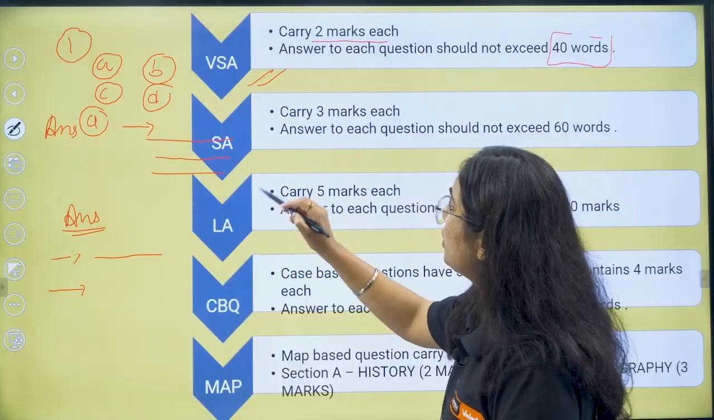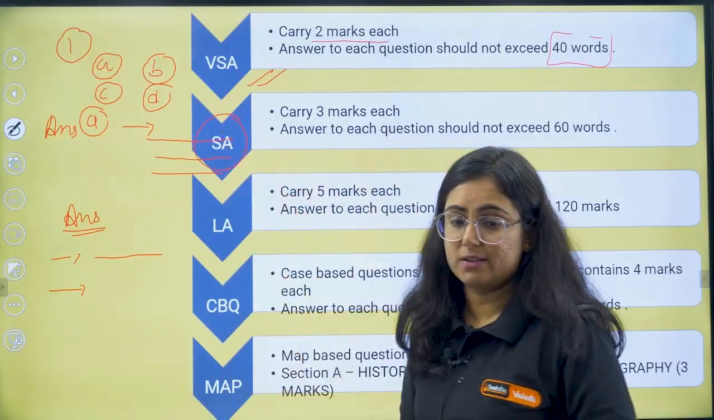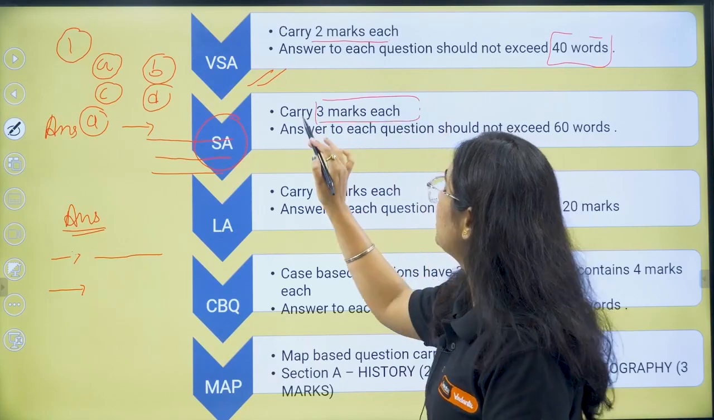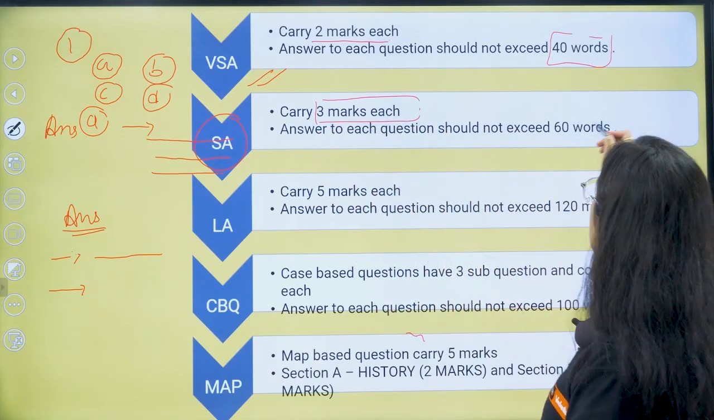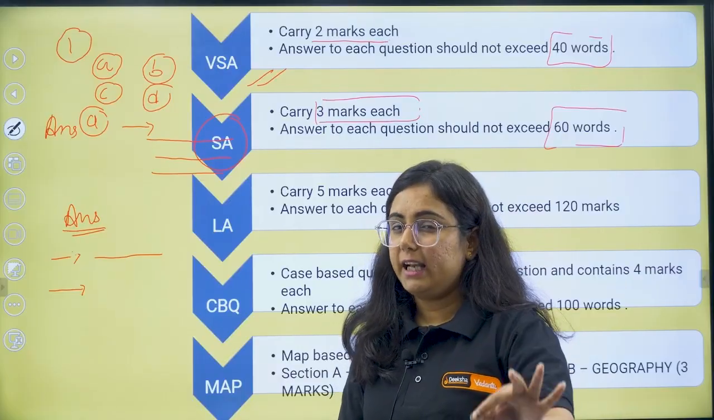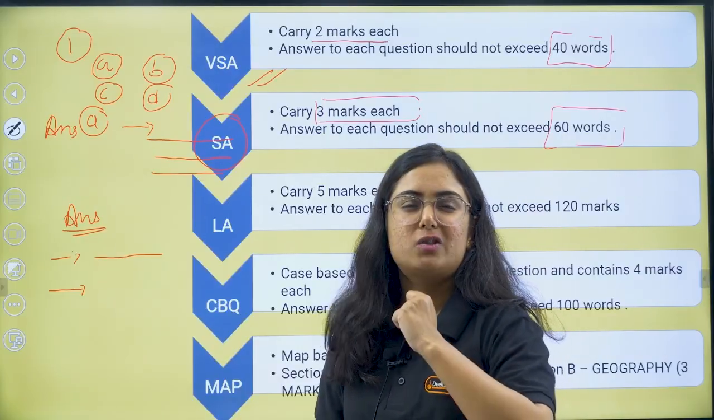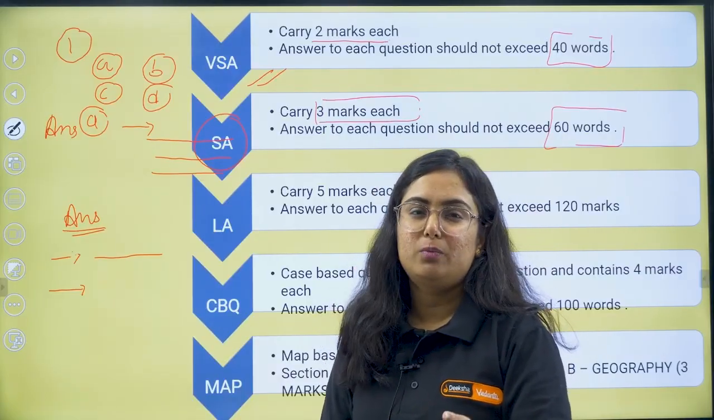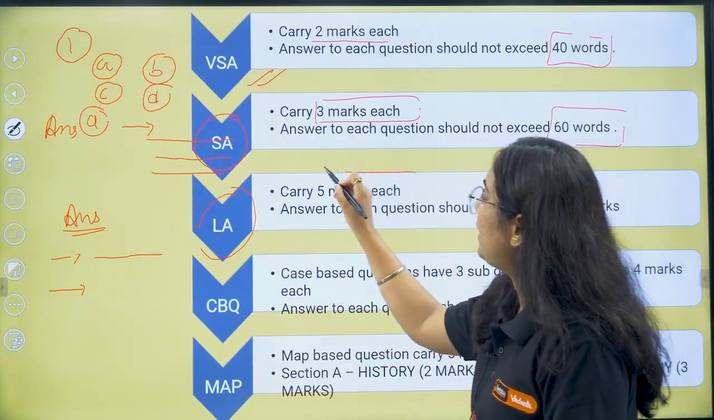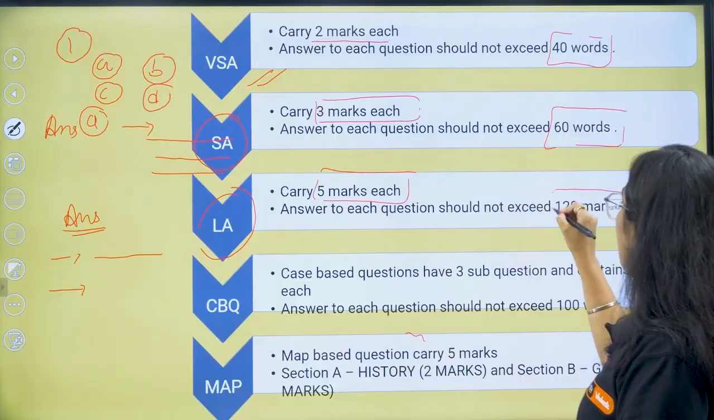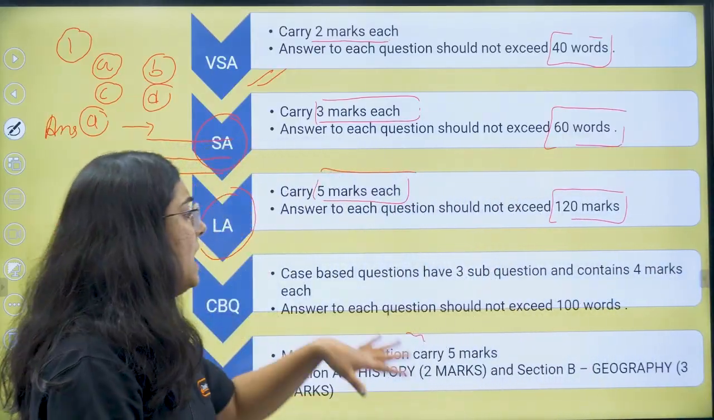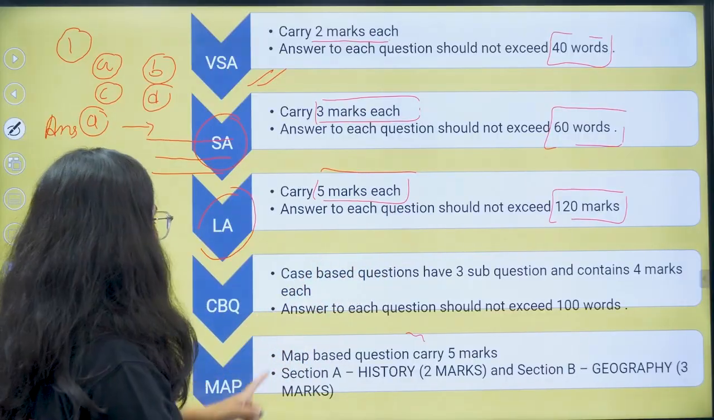We are talking about questions which are short answers, right? Questions with short answers carry 3 marks each. The answer to each question should not exceed 60 words. At the end of this, I'll tell you a strategy to score very well with your answers here. Long answers carry 5 marks each and should not exceed 120 words. It should never exceed 120 words. Keep the word limit always in mind, right?